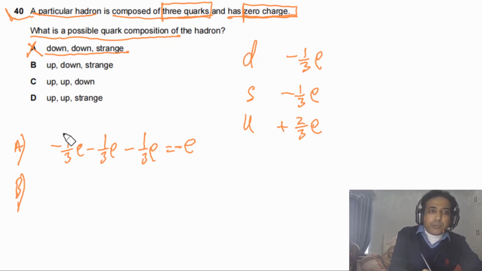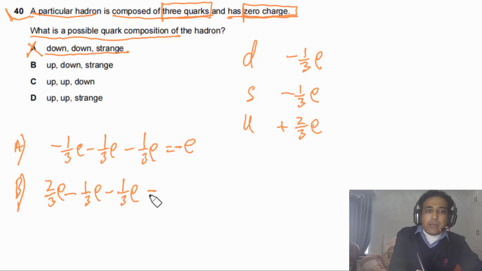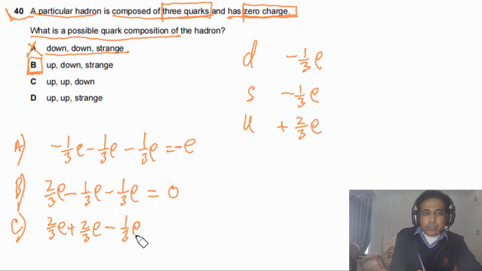And if you look at option B, we have up quark 2 by 3e, minus 1 by 3e, and minus 1 by 3e. And this is equal to 0. So it means this composition is possible. We can also check the other given options. For C, we have up quark 2 by 3e, 2 by 3e, and minus 1 over 3e.